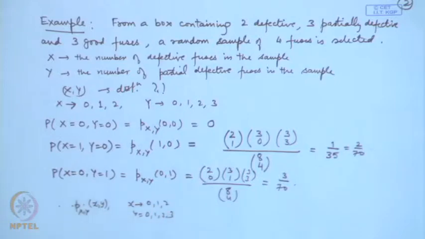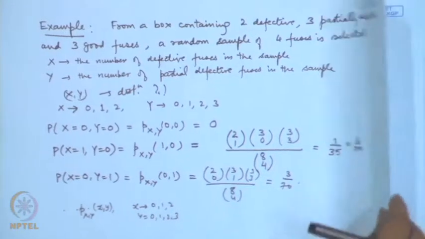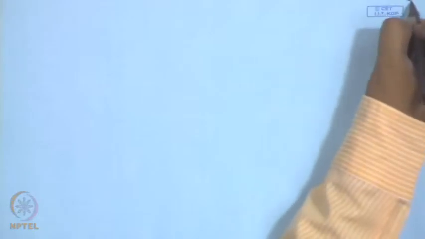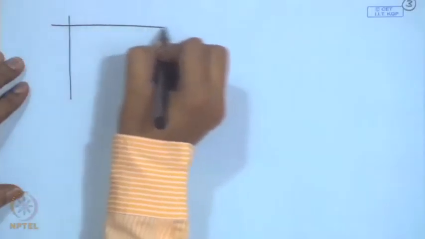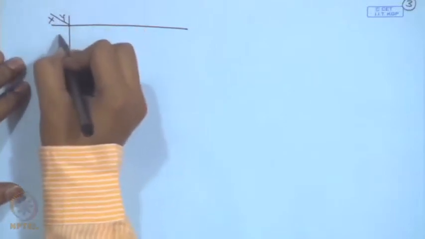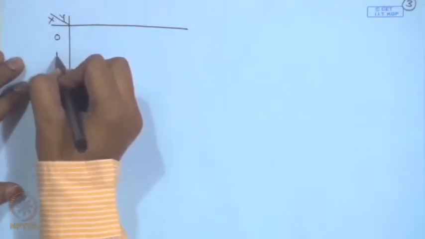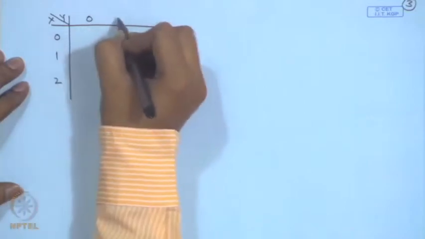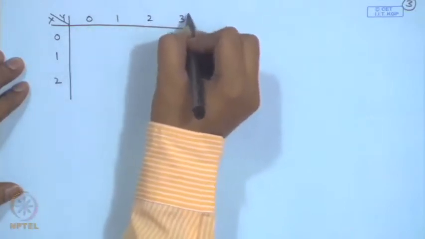This p x y can be calculated. We can represent it in a tabular form: on this side we can show the values of x, on this side values of y: 0, 1, 2, and 0, 1, 2, 3.